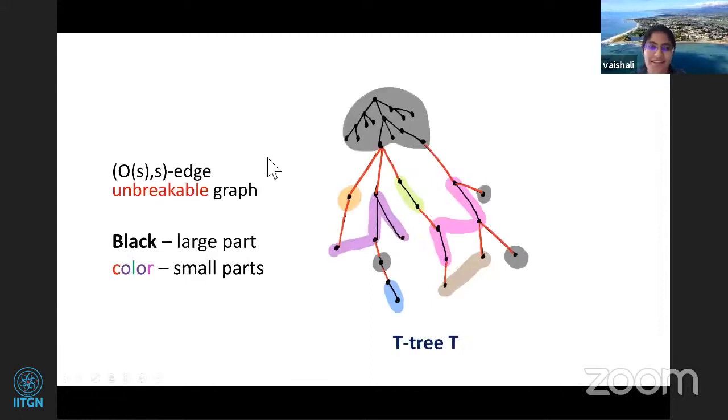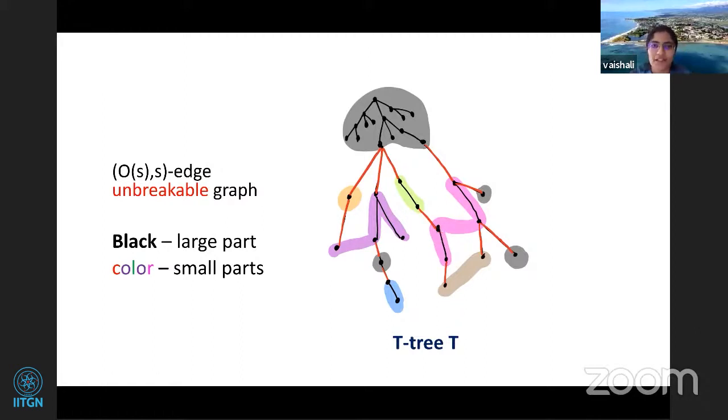So now if there's an edge unbreakable graph, this is just to visualize. So now if you have an edge unbreakable graph, what will happen? Similar to what we said, there will be these small parts which are together and your big part will be broken down, right? So that's nothing special. And there are only 2k minus 2 edges, like these red edges, order k edges, which cross the cut.